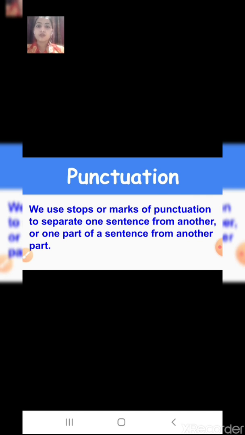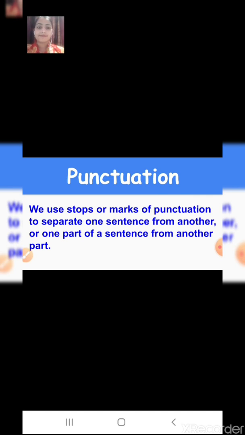If we are asking a question, we have to put a question mark. We use punctuation marks to make the sentence more understandable. Punctuation simply means the marks which we put in the sentence.